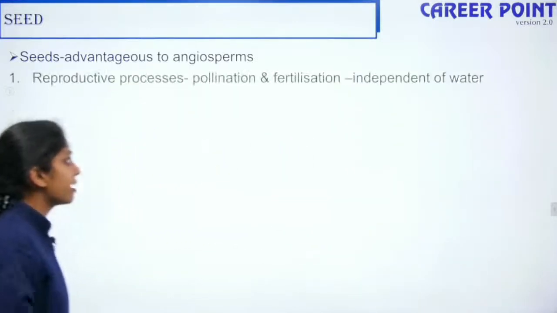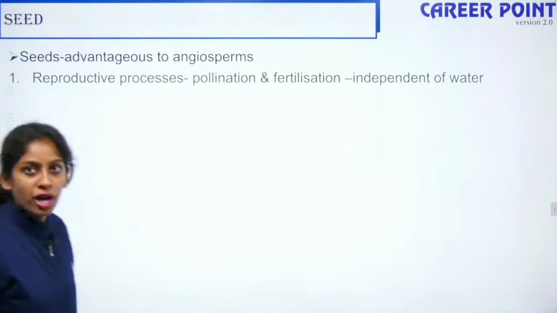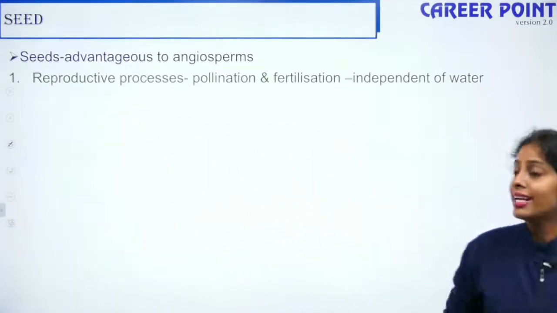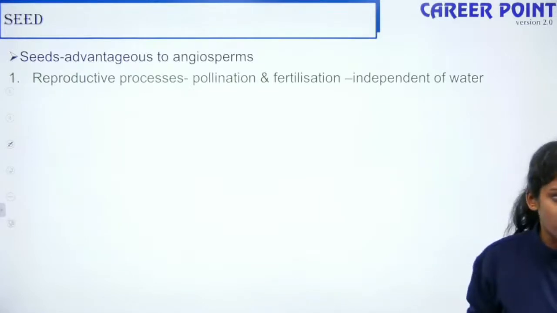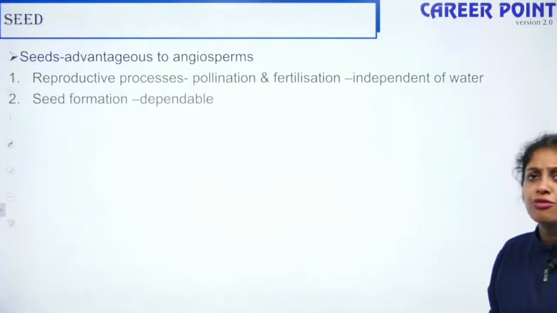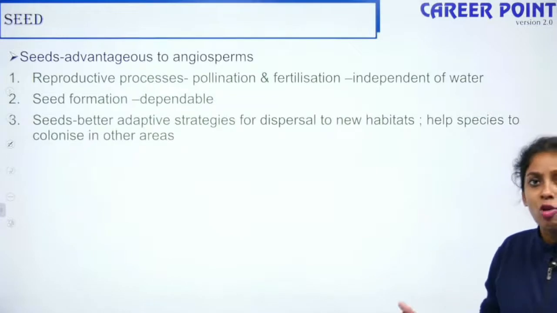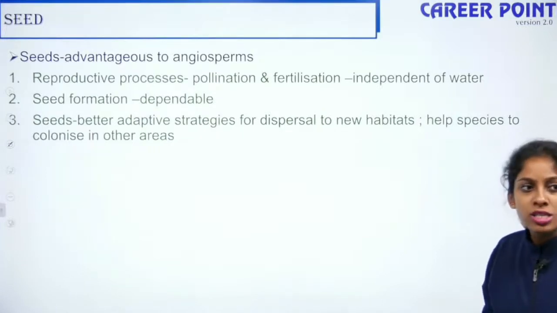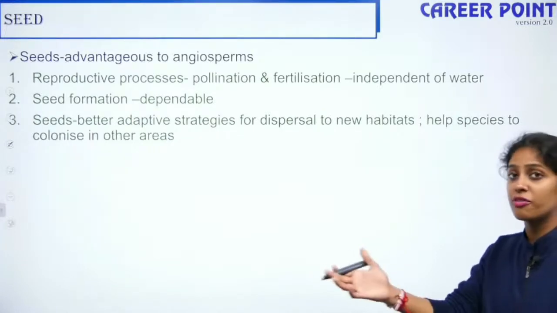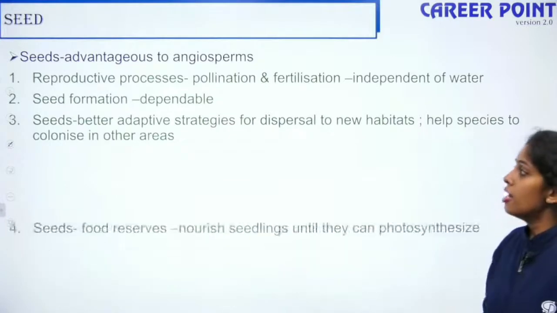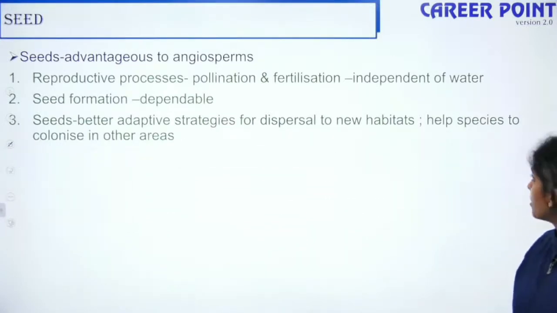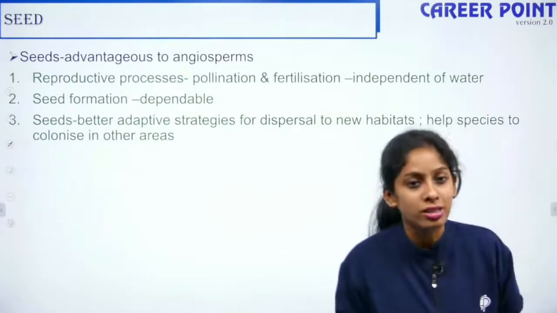So why are seeds advantageous? Because it is the reproductive process, it undergoes pollination and fertilization, and it is independent of water, right? So seed formation is dependable; the seed can form anywhere. For example, I am carrying a mango from Kanyakumari to Kashmir. I eat the mango and throw the seed there. If the conditions are favorable, the mango tree can grow there, right? So seeds have better adaptive strategies for dispersal to new habitats and help species to colonize other areas.